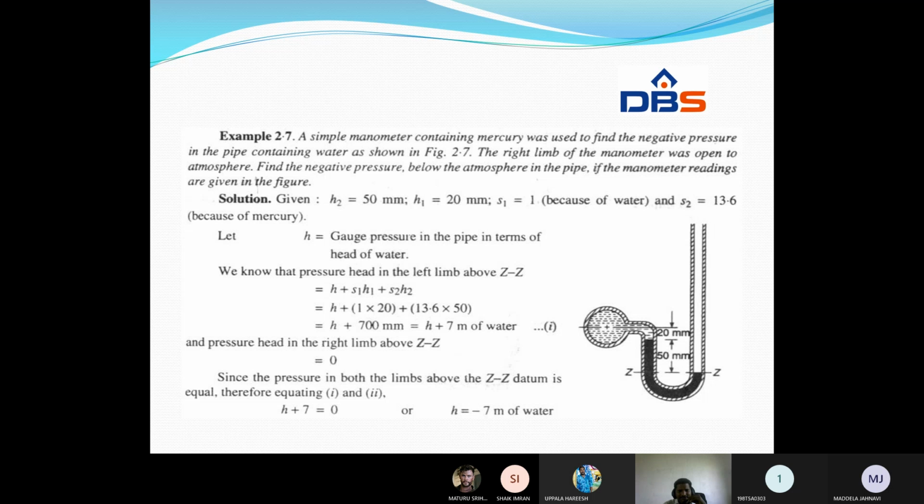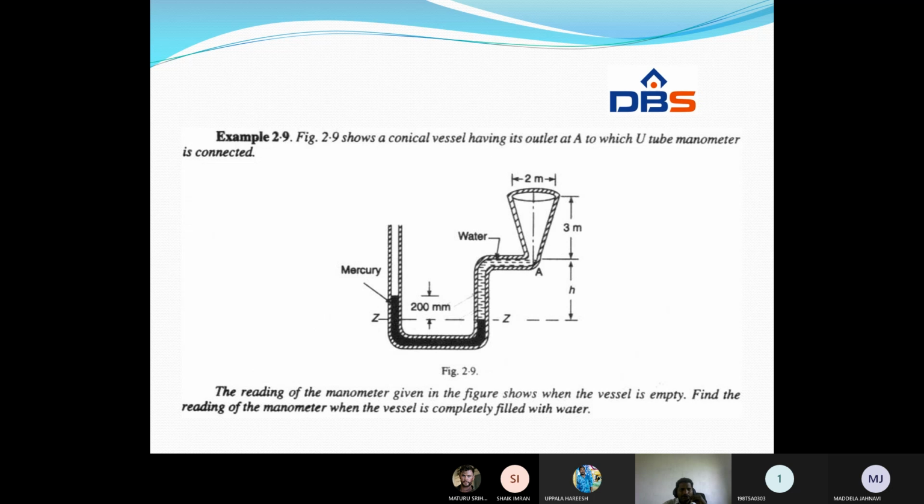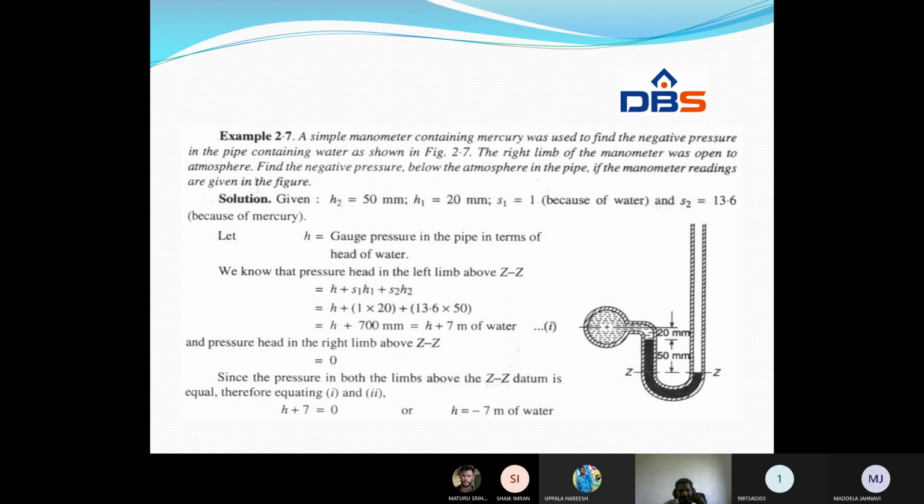In the right limb there is nothing, and the pressure head in the right limb is 0 because there is no liquid column present in the right limb. Therefore, for equivalence, what will we get?